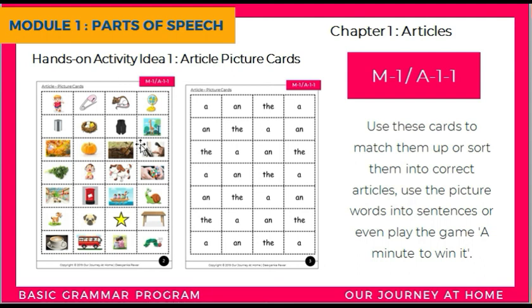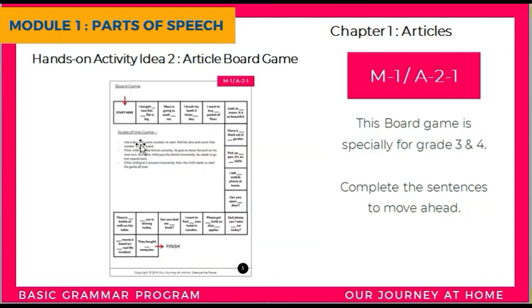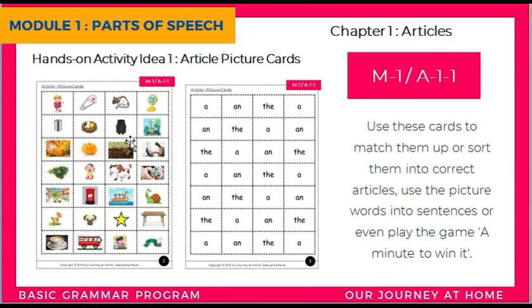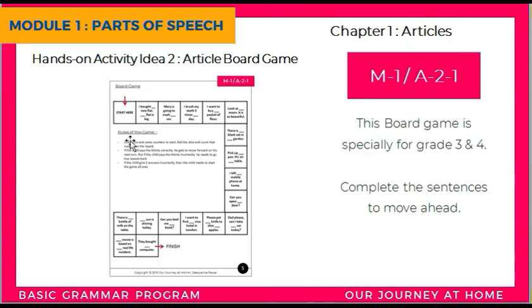For these activity sheets, you can find them under the video in a PDF format. You can just click on that and download them. Now the next activity here is the article board game. The first activity I would suggest for grade 1 and 2, and the second activity I would suggest for grade 3 and 4.